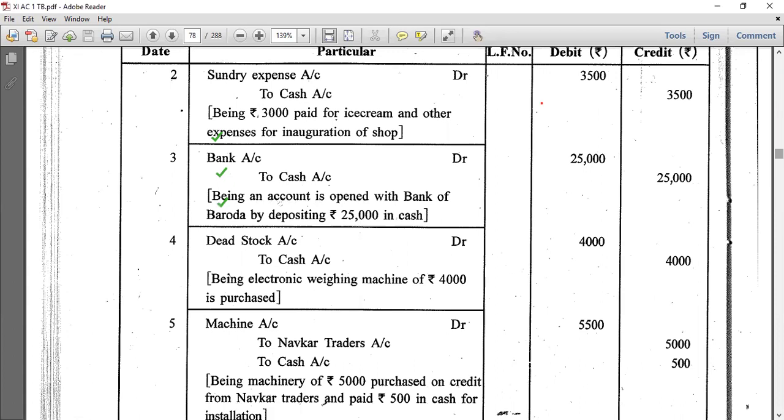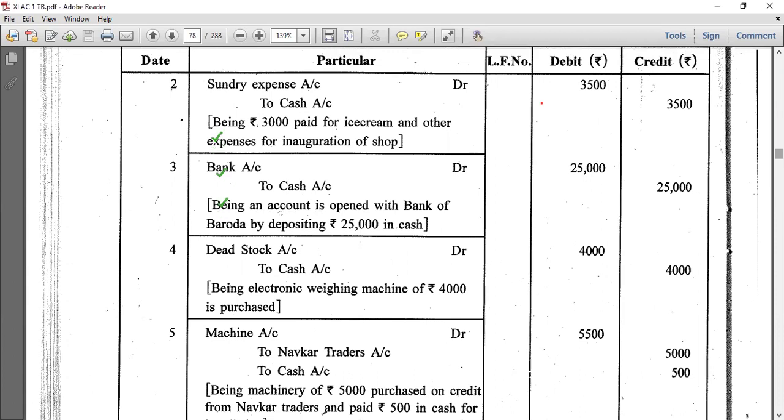Yes, see, dead stock. Electronic weighing machine of 4,000 is purchased.